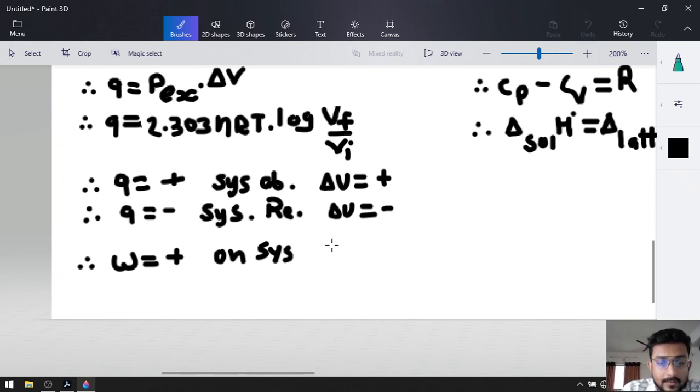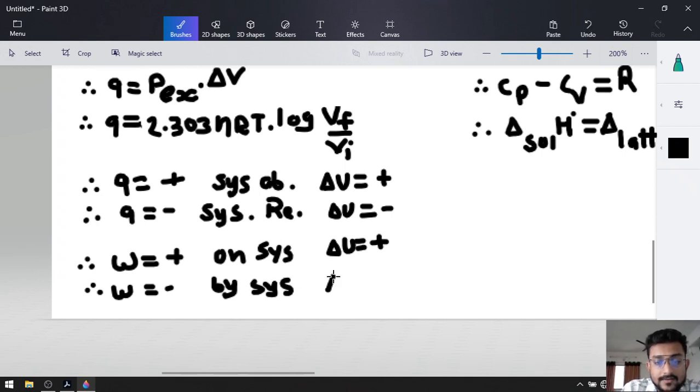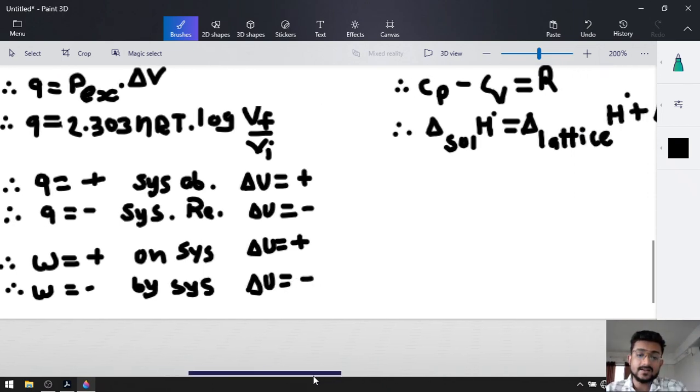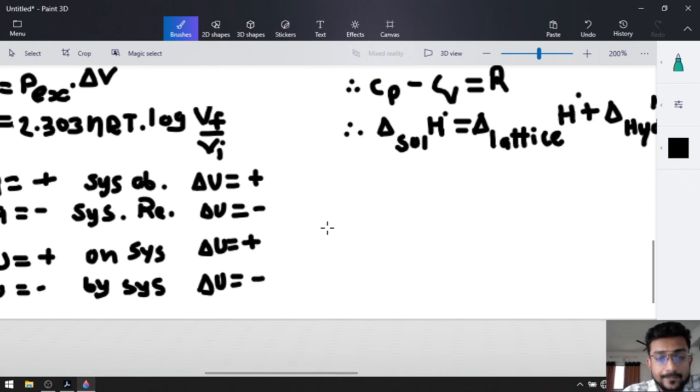That's why delta U will also be positive, and if W is negative, that means work is done by the system. That's why delta U will be negative. And we discussed the enthalpy changes also.